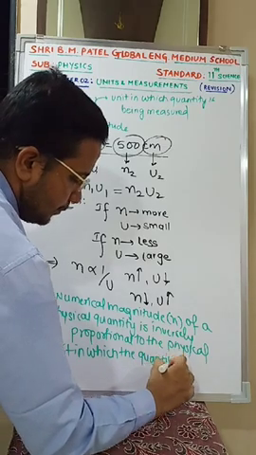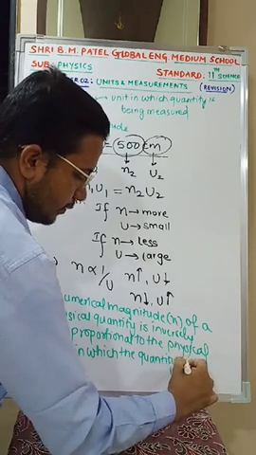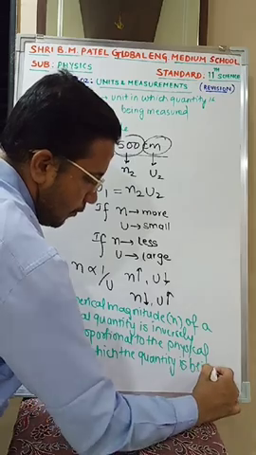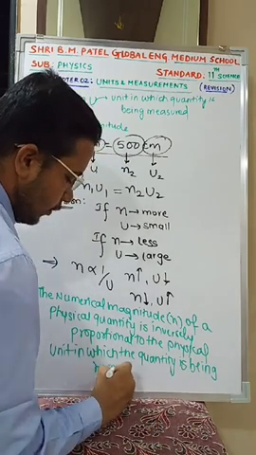Is this clear? Hope this is clear. Okay, fine.